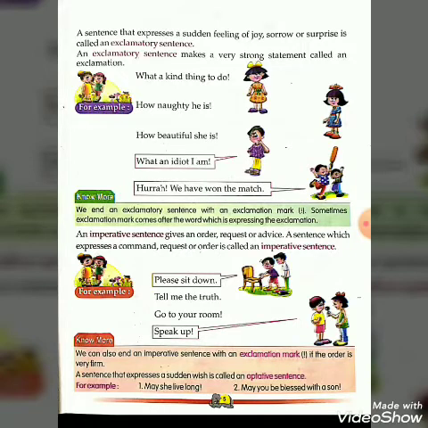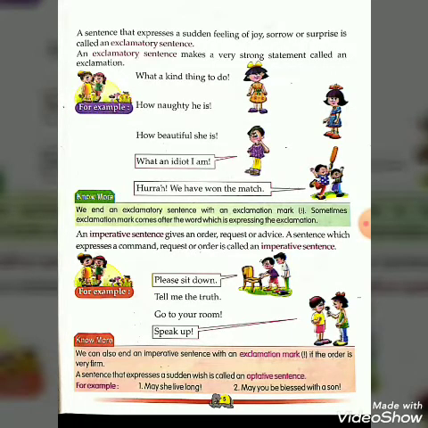Here you can see, for example, what a kind thing to do. At last, what is given there? Exclamation mark. Now the second one, how naughty he is. Now the third one, how beautiful she is. What an idiot I am. Hurrah, we have won the match.